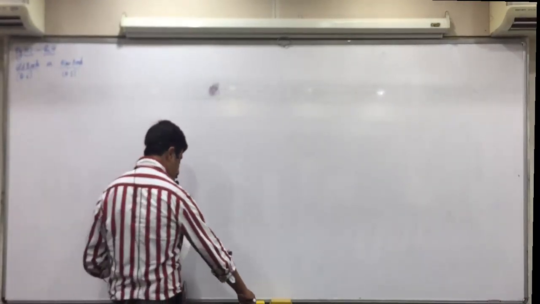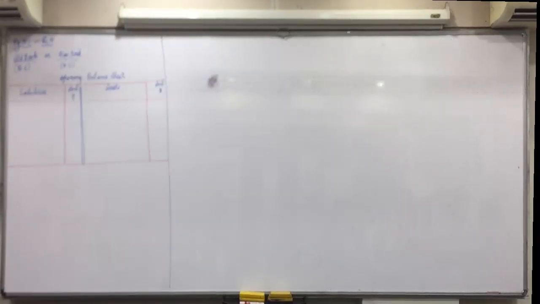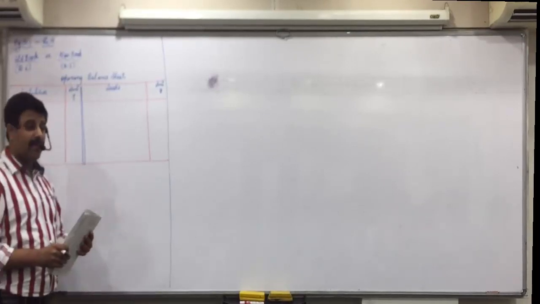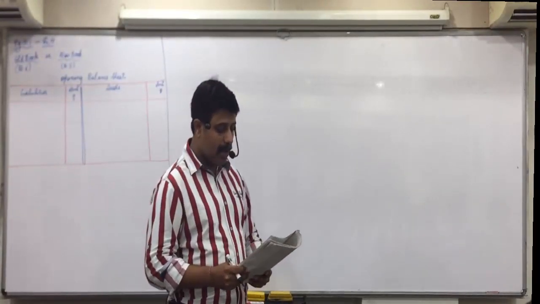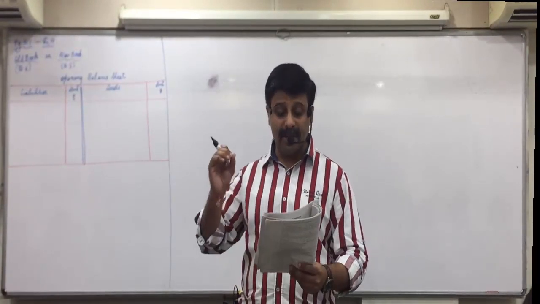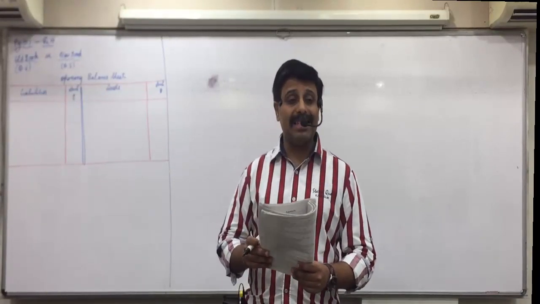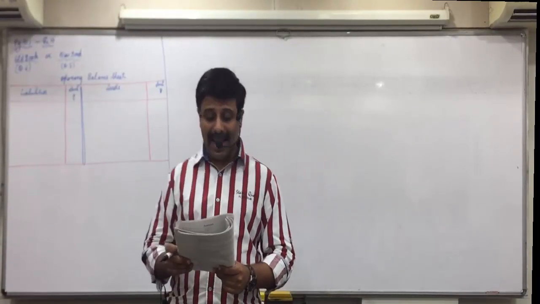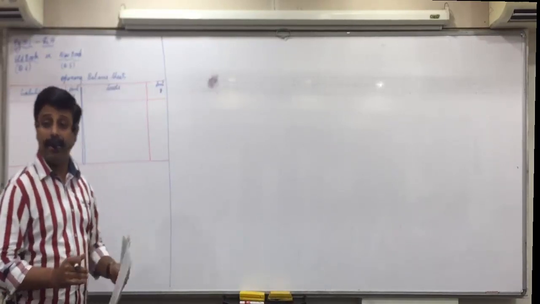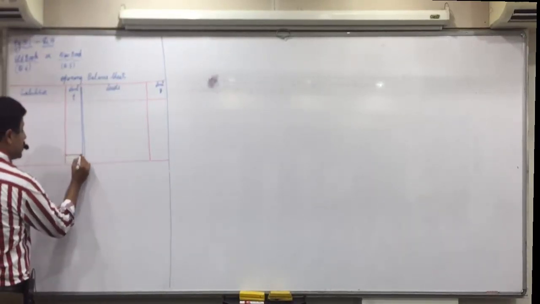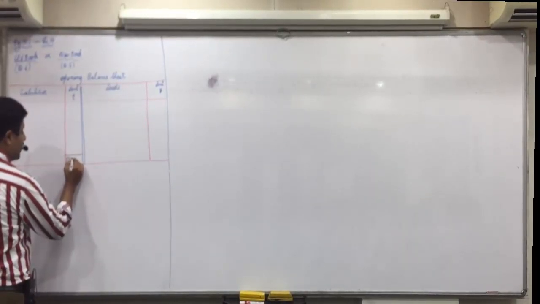First we will make opening balance sheet. 10, 9, 8, 7, 6, 5, 4, 3, 2, 1. Be attentive now. Total assets are 1,50,000 of firm A and B. Both the sides write down total 1,50,000.